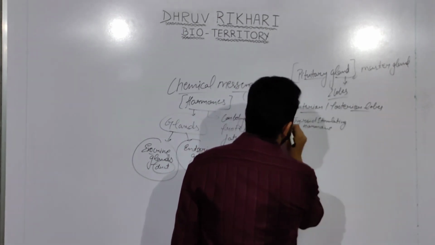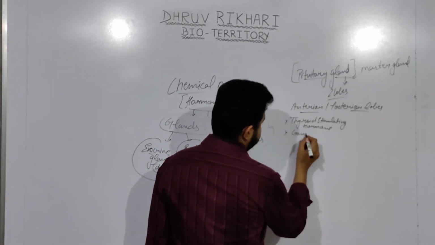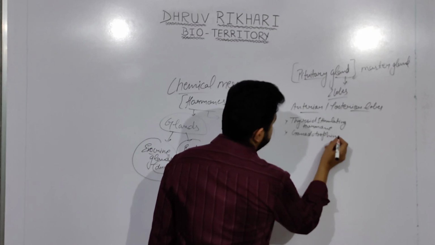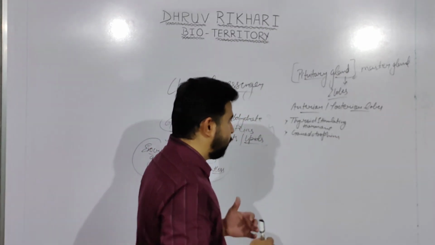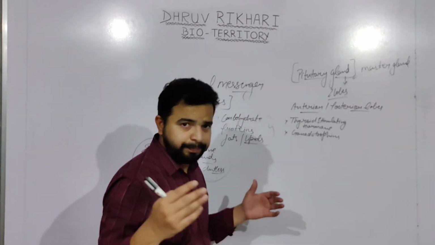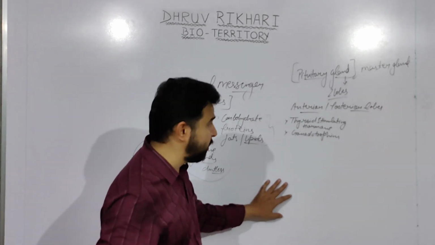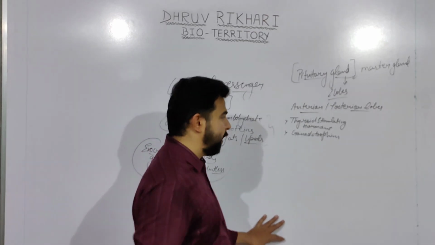They also help in secretion of gonadotropins. Gonadotropins are those hormones responsible for hormones like testosterone or estrogen. They support the regulation of our gonads, the maturation and the secretion of reproductive gametes, right?